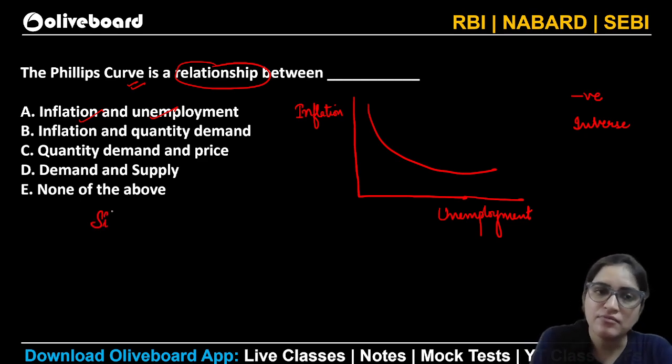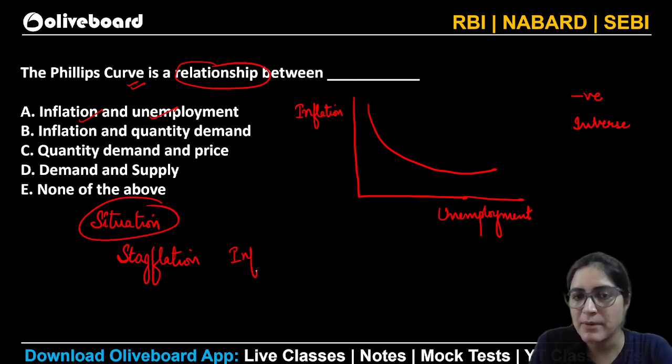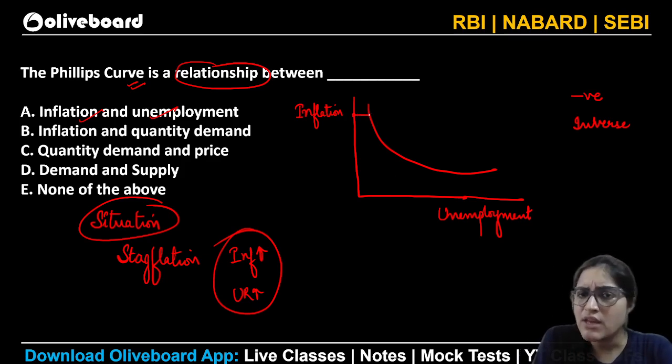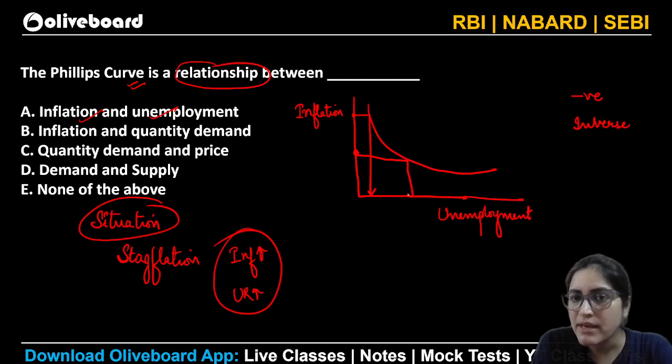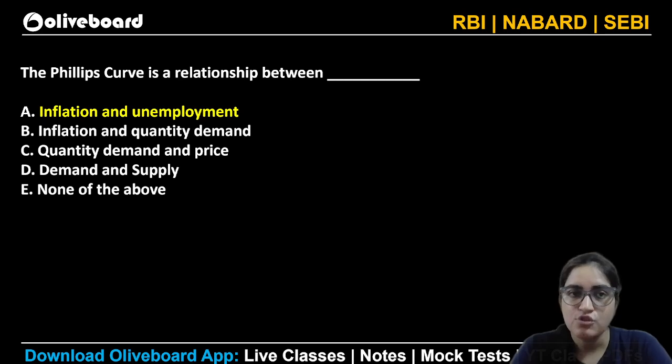Which kind of situation actually negates or proves your Phillips curve wrong? Then I would say it's stagflation. Stagflation is a situation wherein your inflation will be high and your unemployment rate will also be high. In such a situation, we say there is stagflation. Otherwise, in the economy, if the inflation is higher, the unemployment will be less. When the inflation falls, the unemployment will be higher. So you can say that the required amount of inflation is good for any economy. So the Phillips curve shows the relationship between inflation and unemployment.